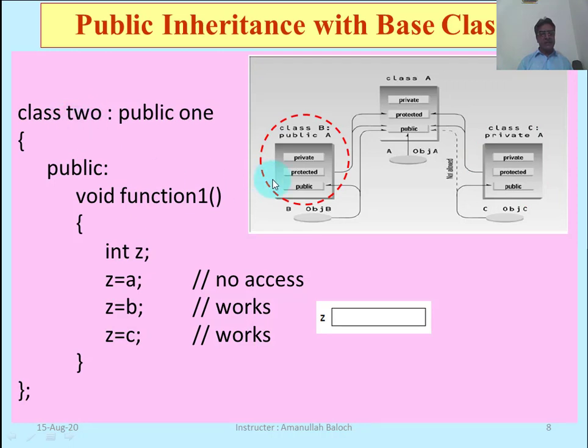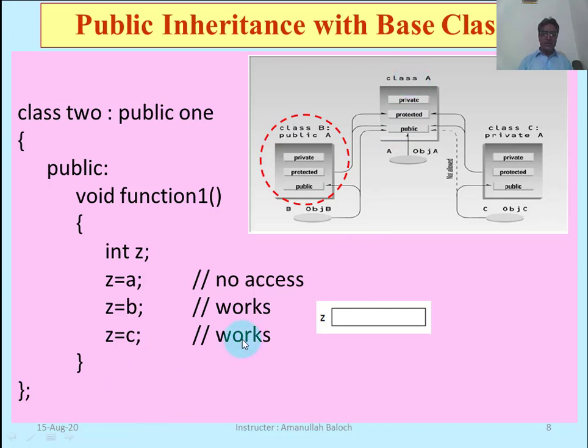The derived class object here is object B. Our B is the derived class, and object B is our derived class object, and it can access the public members of its own class, and also the public members of its base class when publicly derived from A. But when we privately derive class C from A, then the object C has access to its own public section, but it cannot access the public members of its base class.